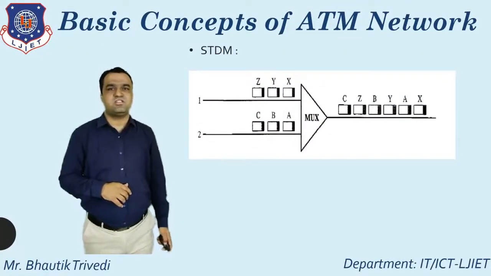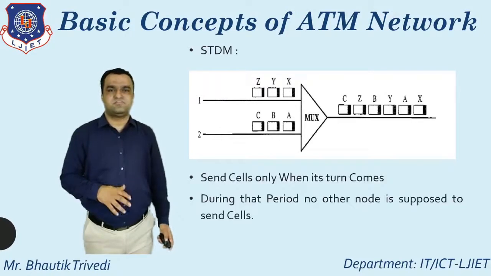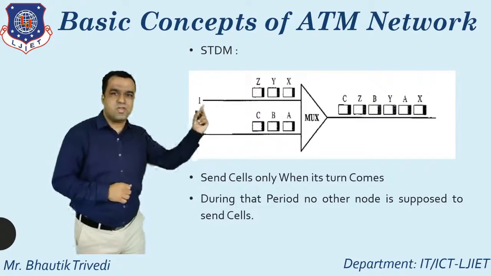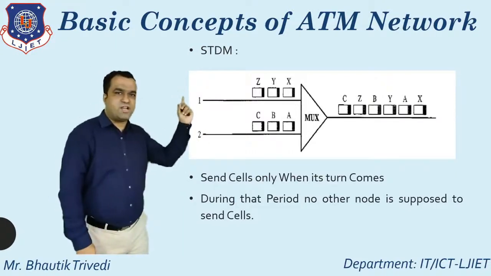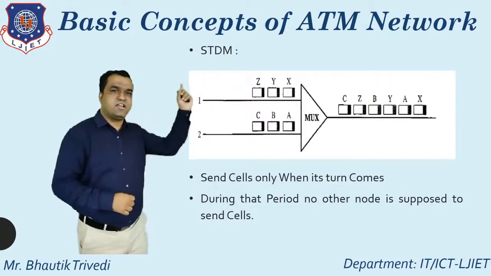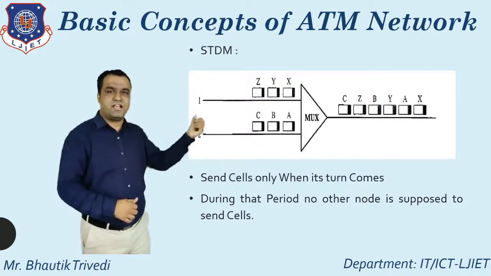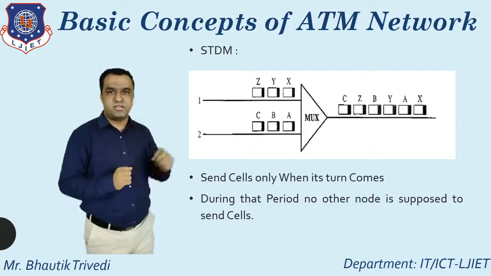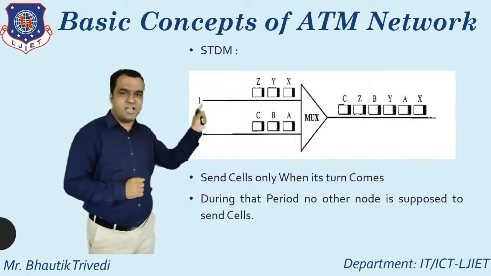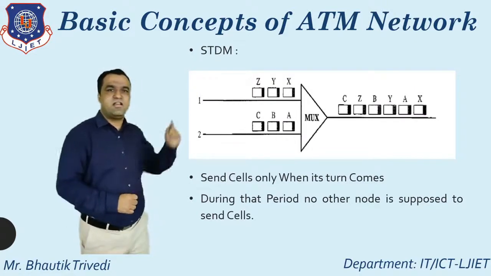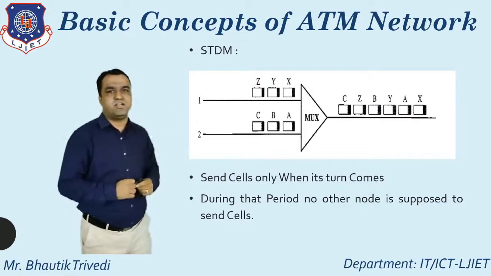Here you just see the diagram for the STDM. Here you see mainly two channels, then I put the multiplexer, and after that the output channel. So in this particular figure, it is divided into three components. One is the input channel, second is the multiplexer, and third is the output channel.